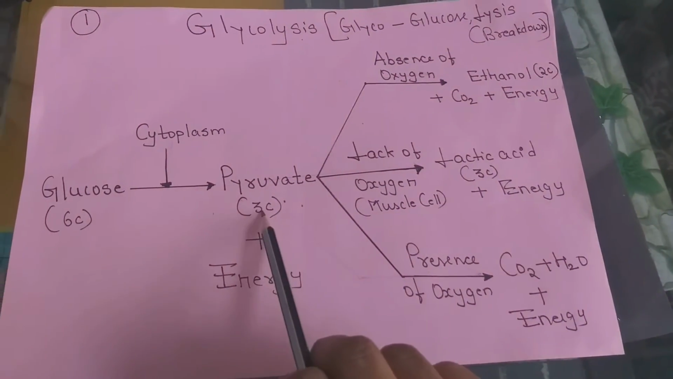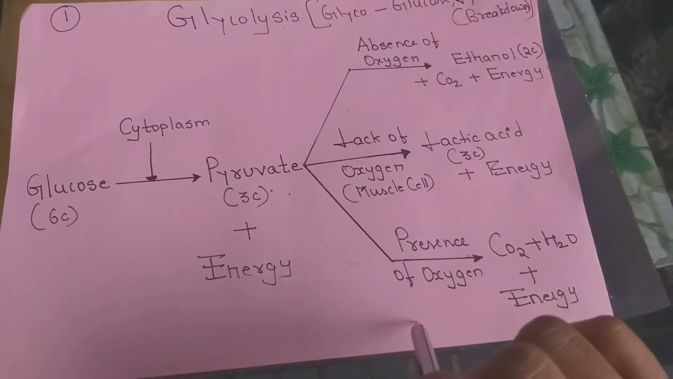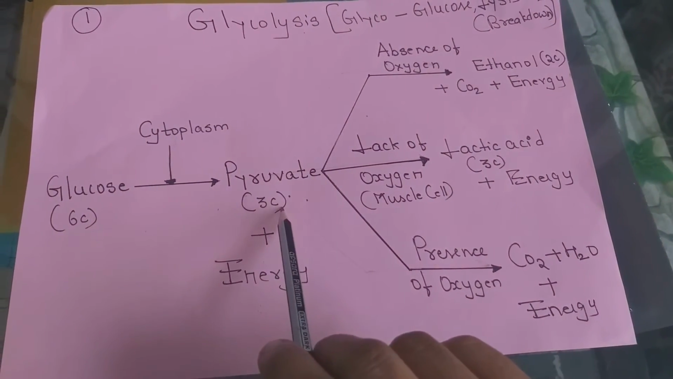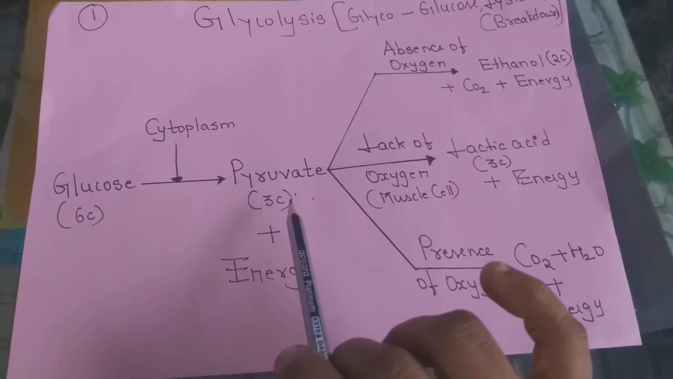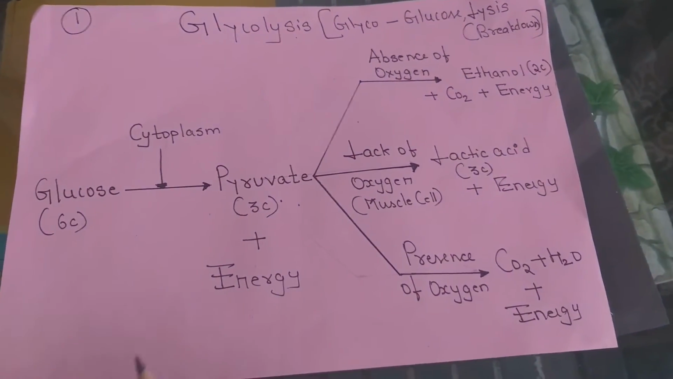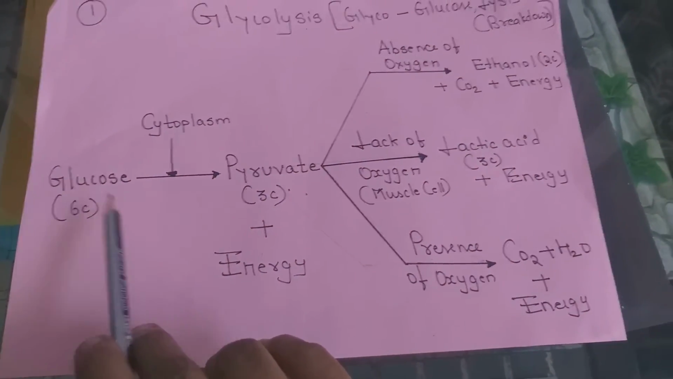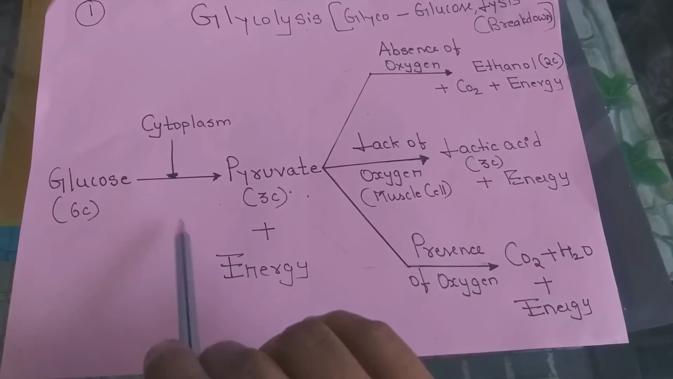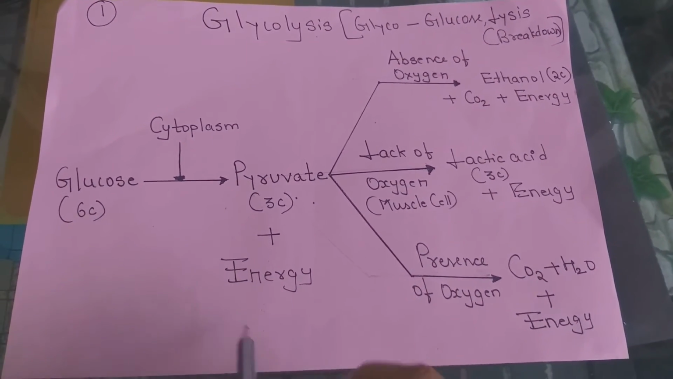Now from here the pyruvate can function either in the absence of oxygen or in the presence of oxygen, that we call the fate of pyruvate. So a 3-carbon compound, pyruvate, is further converted, and this takes place in the Krebs cycle. Just as information, there is no need of learning the Krebs cycle in detail. So the glucose, a 6-carbon compound, gets converted into pyruvate, a 3-carbon compound. This process takes place in the cytoplasm of the cell, with the release of energy in the form of ATP.